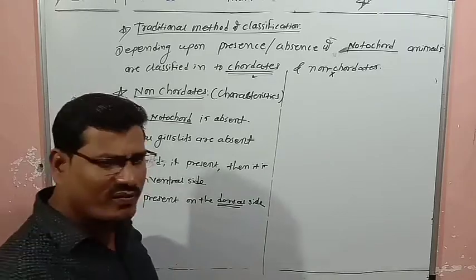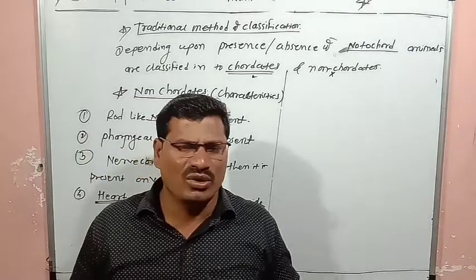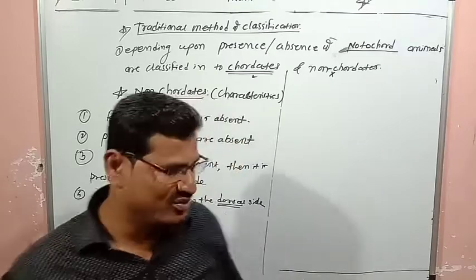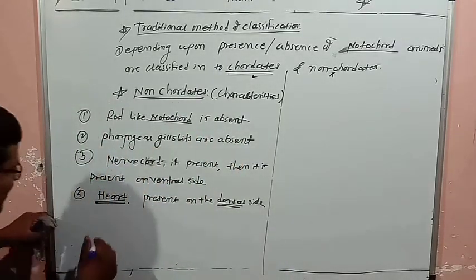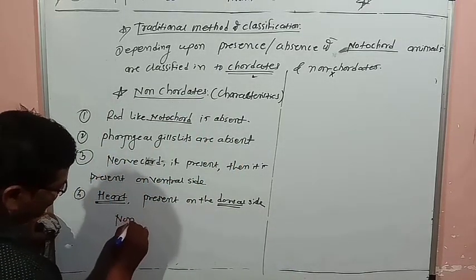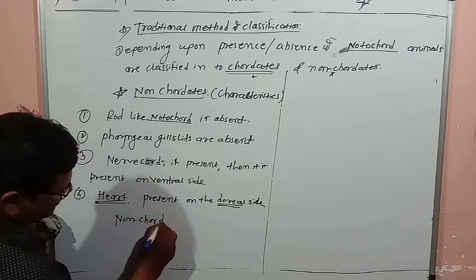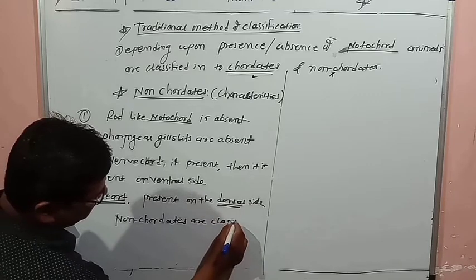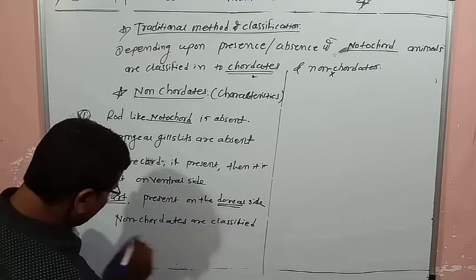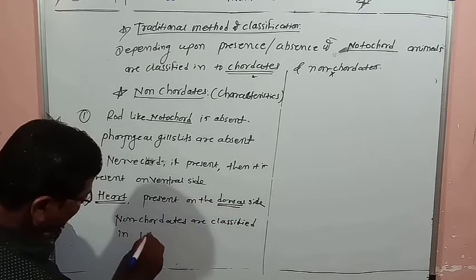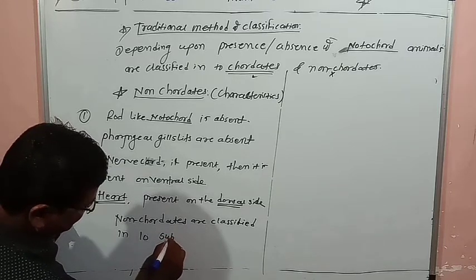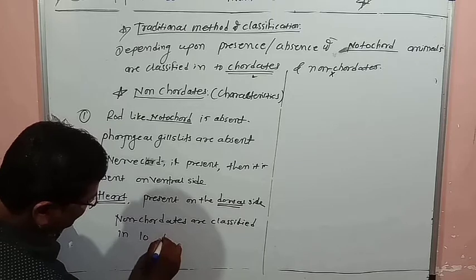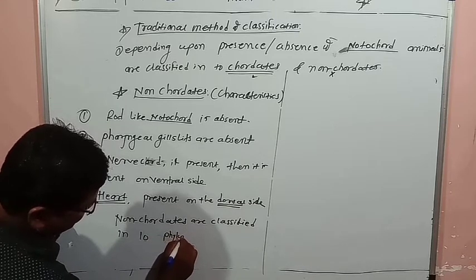Again, non-chordates are classified into 10 phylums.